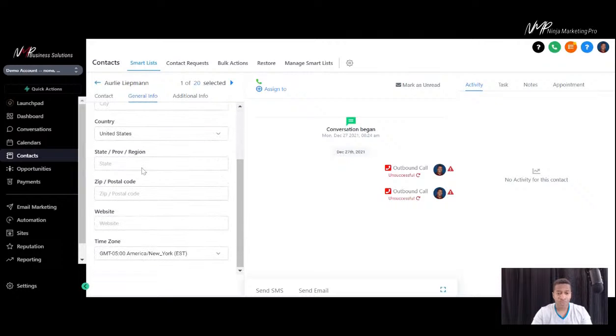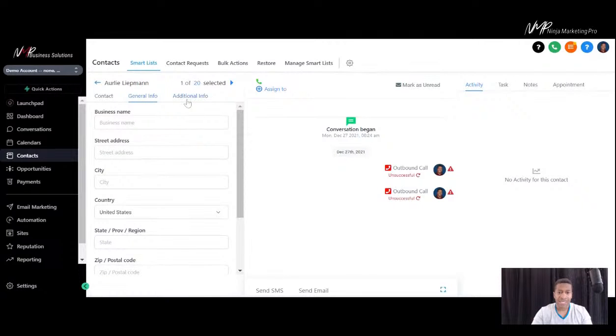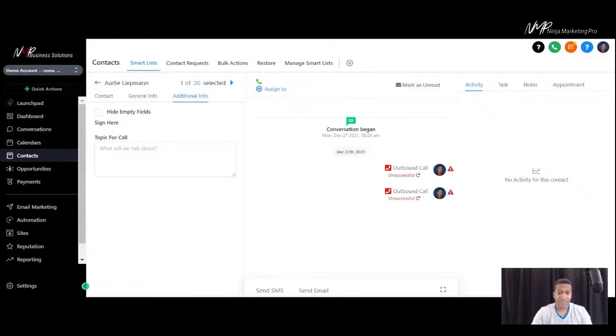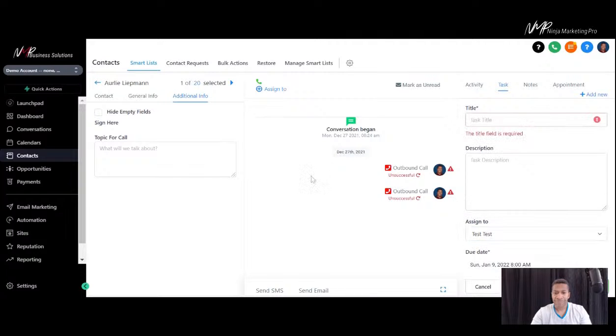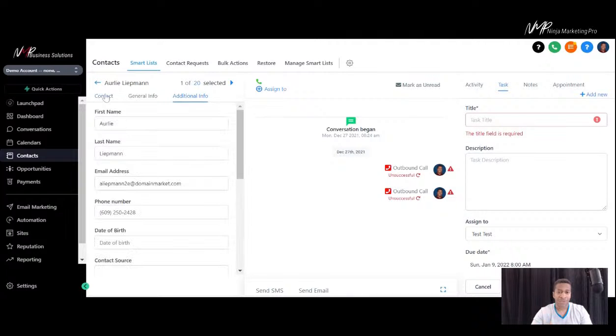The general info, which more questions I may want to ask, and then some additional things I may want to ask in here, which you can do on the back end. You see the activity, different tasks, notes, and appointments. You can add appointments from here right within the system. You can add notes from the system. You can add tasks for the system. You can give those tasks to certain employees to take care of for you. And it puts all right here into their particular contact.